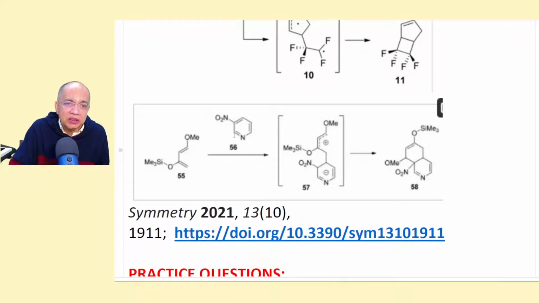Similarly, 3-nitropyridine reacts with a diene, of course the selected trimethylsiloxy-substituted diene with methoxy here. They have found interesting results with a zwitterion, positive part remaining here, negative part remaining here, and this combines so that you get this compound.